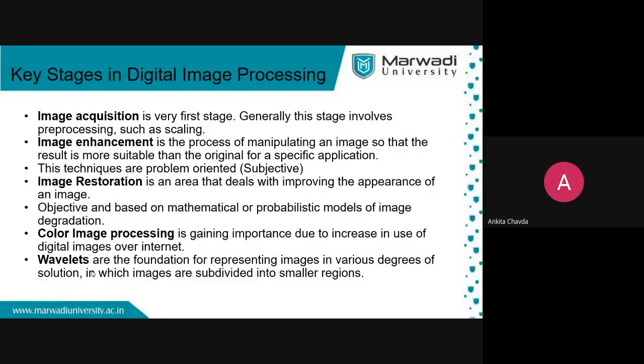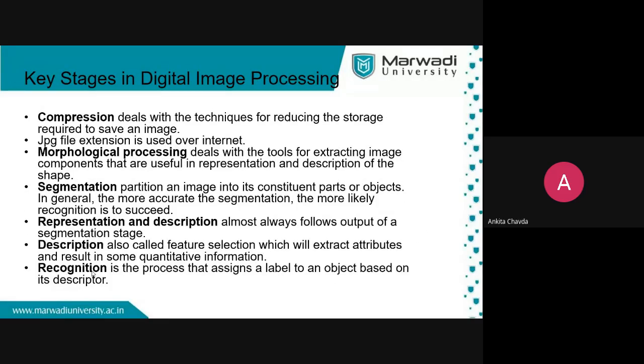Then color image processing is gaining importance due to the increase in use of digital images over the internet, right? So nowadays all the images are color images. Wavelets are the foundation for representing images in various degrees of resolution, in which images are subdivided into smaller regions first and then processed. Then compression deals with techniques for reducing the storage required to save an image. The JPG file extension is used mostly over the internet.